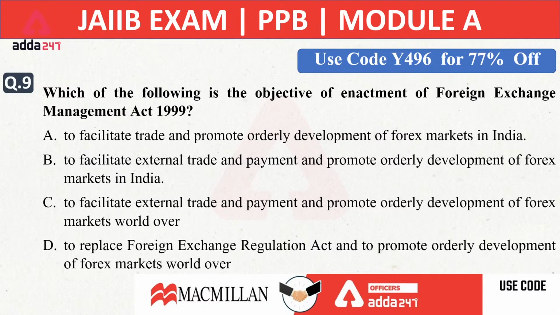What will be the answer of the 9th question? Quite confusing options are there.